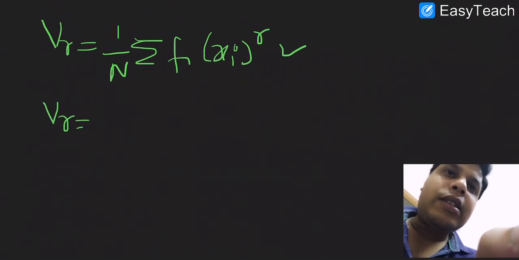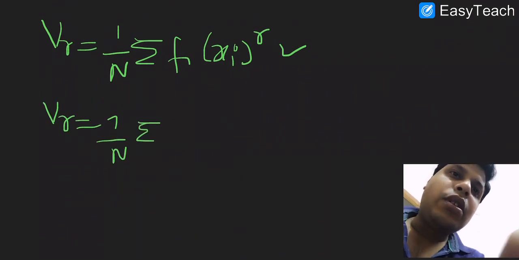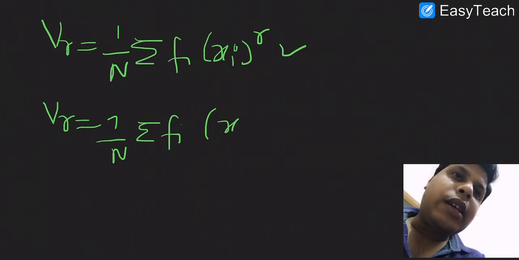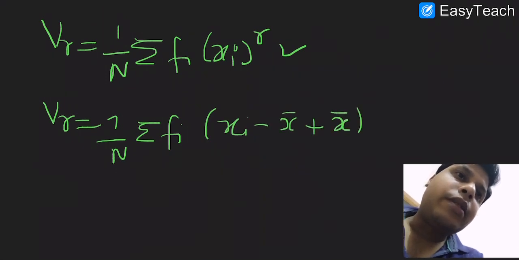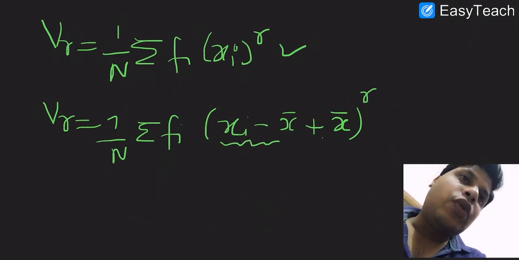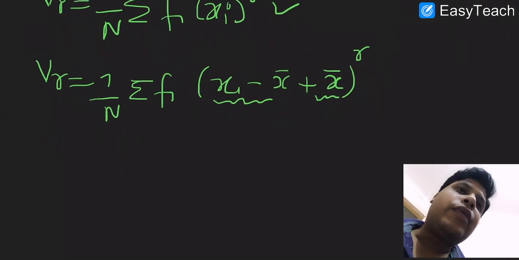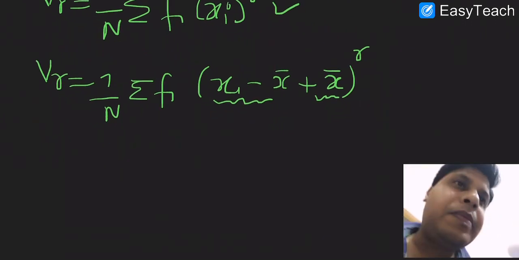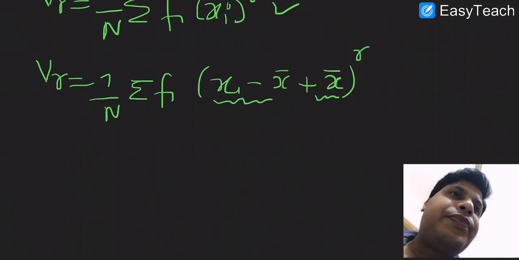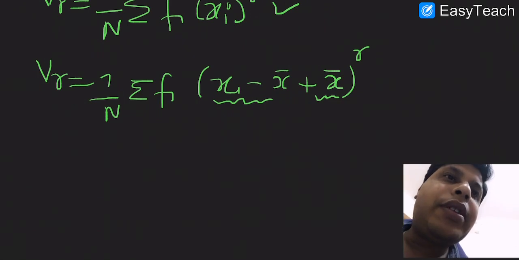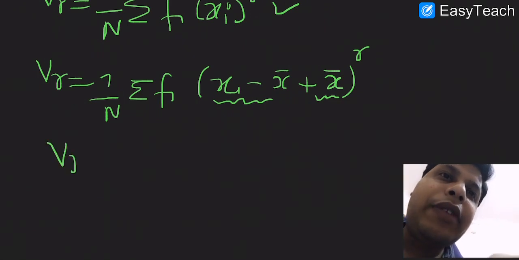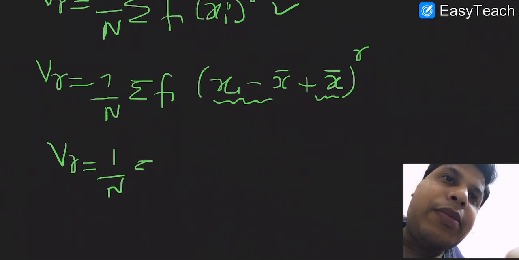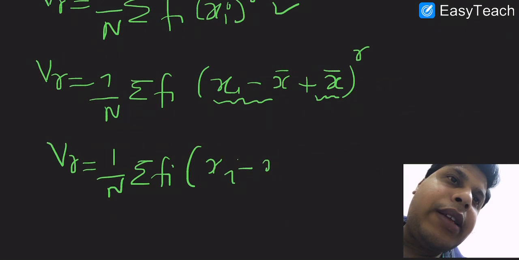What am I writing? If we further use the binomial expansion, we get 1 over n summation of fi into xi minus x bar plus x bar power r. Now I am expanding using the binomial.